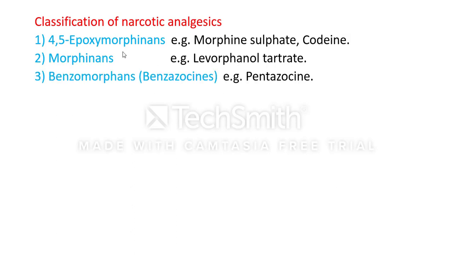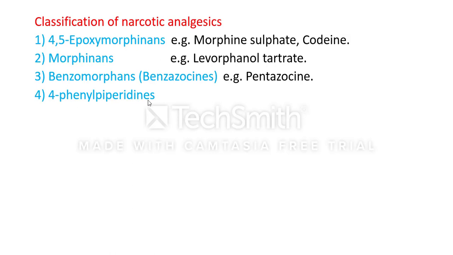Then the third class of narcotic analgesic drugs contains benzomorphans. The example of a benzomorphan structure drug is pentazocine. Then the fourth one is 4-phenylpiperidine derivatives.